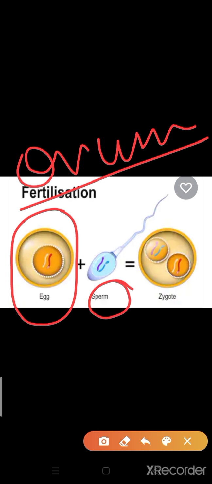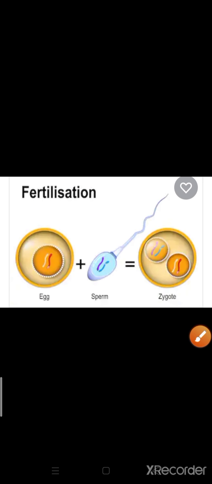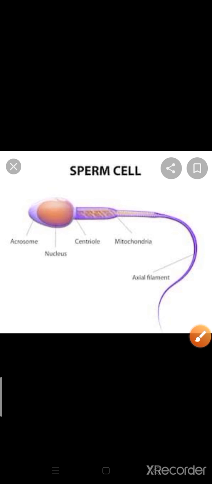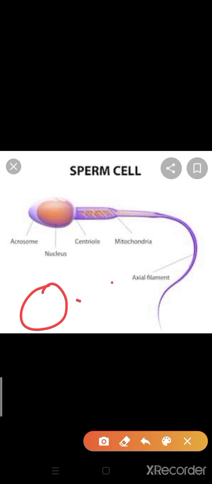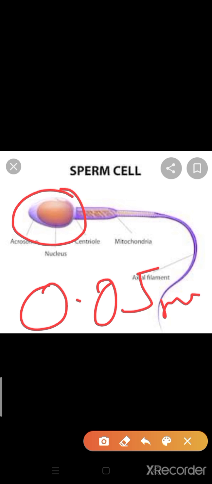Especially about a human sperm, or male gamete, it is about 0.05 millimeter long. Sperm has a head, a middle piece, and one tail.